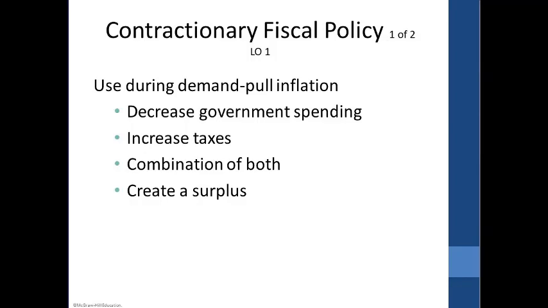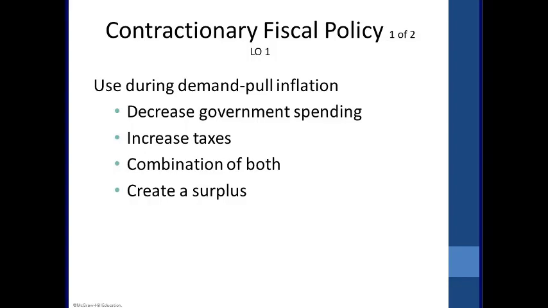the price is going to keep going up. So more demand as a result of expansionary policy, eventually, once we spend and spend and spend and spend, makes us have inflation. It means that demand has pulled the price up. We talked about that in chapter 26, demand-pull inflation. So what we have to do is stop the spending. The goal of contractionary fiscal policy is to stop spending so that we can decrease demand and make prices go down. So the options for doing that: how do we stop spending?